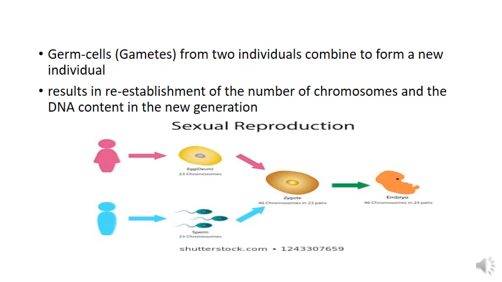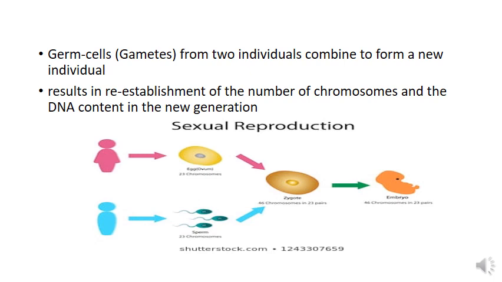All our cells will have the same chromosome number, that is 46. But consider what happens if the female gamete with 46 chromosomes fuses with the male gamete with 46 chromosomes.